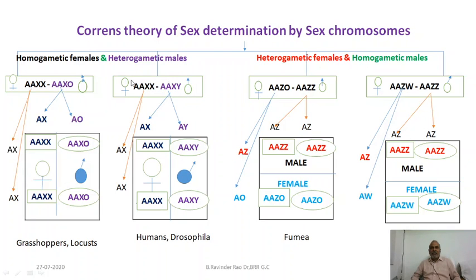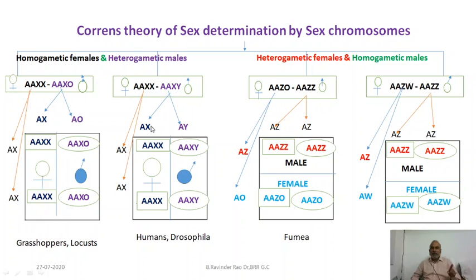Here, mother female is XX, father male is XY. Let us see, mother produces the eggs of the same kind, X. But father produces the sperms of two different kinds. Some sperms are provided with the X chromosome and some are provided with the Y chromosome. If an egg is fertilized, it can form either female or male.